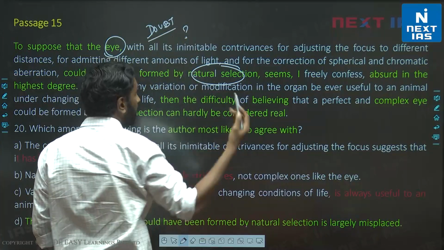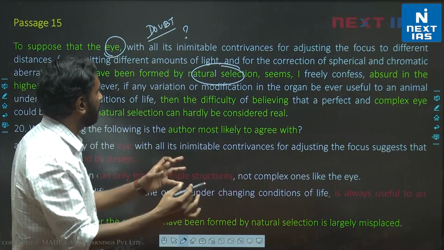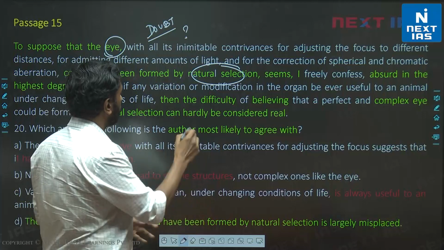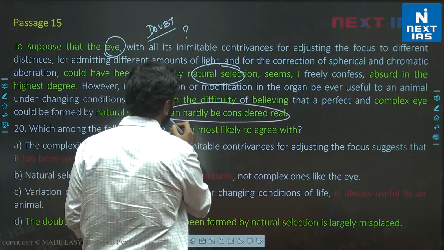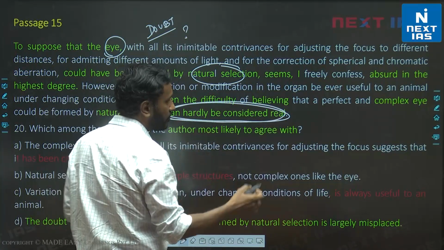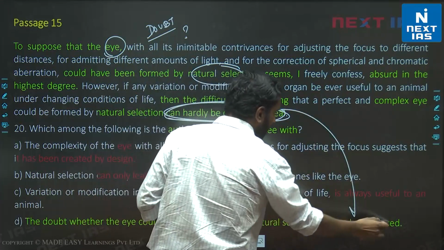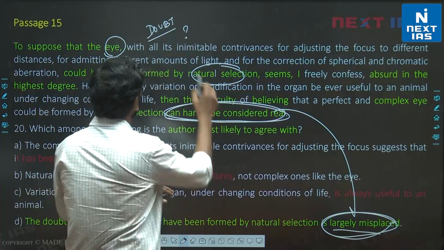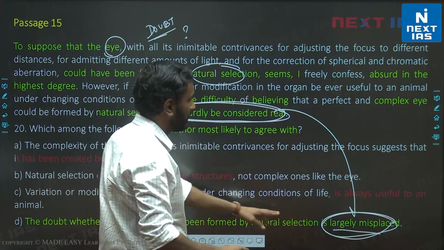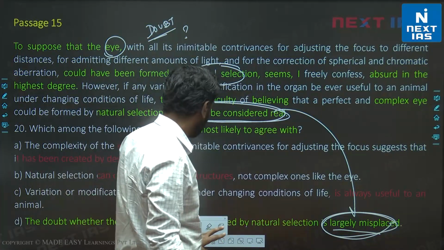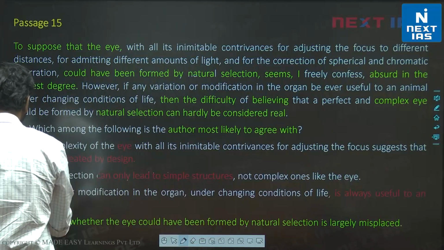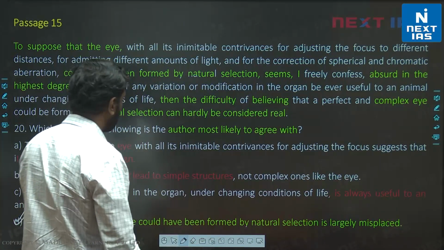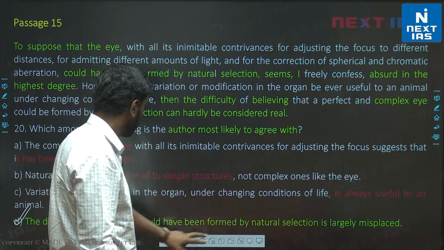This doubt is an invalid doubt according to the author, but invalid in degrees. The author says it can hardly be considered real. So it's in degrees, so the examiner has put is largely misplaced, right? It's not completely saying this doubt is invalid, it's largely misplaced. For that reason, D is the clear choice for this question. Let's look at the next one.